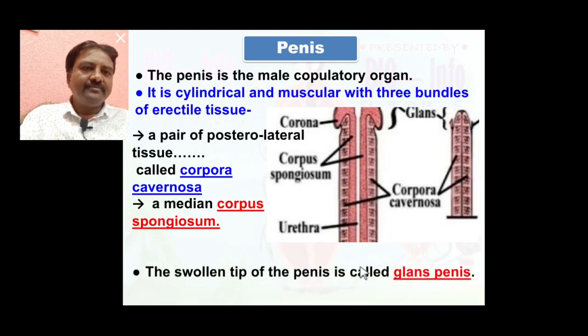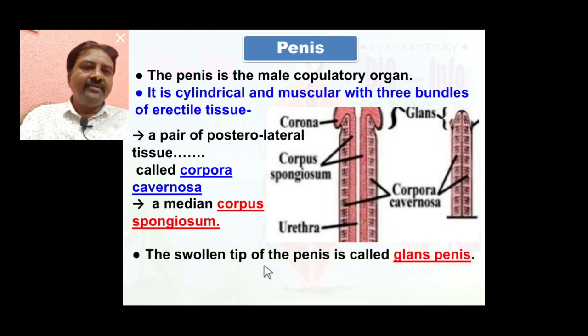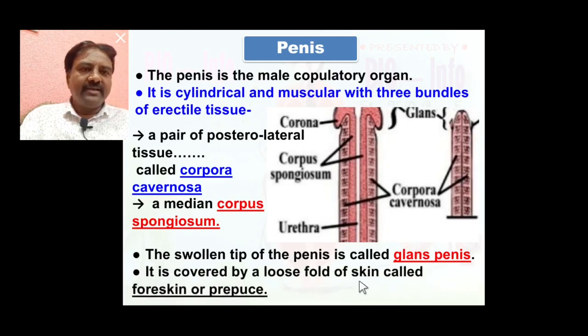Now the swollen tip of the penis is called the glans penis. This is the glans penis, and it is covered by a loose fold of skin called the foreskin or prepuce.